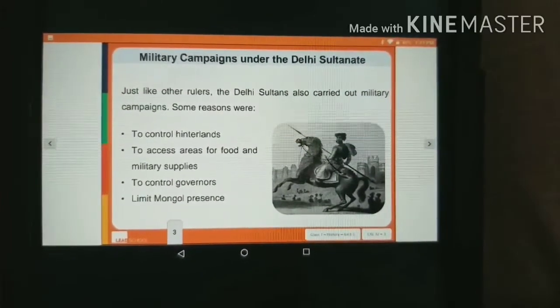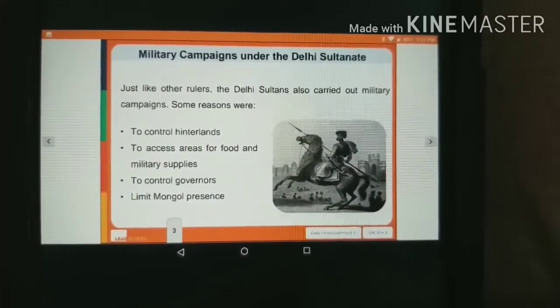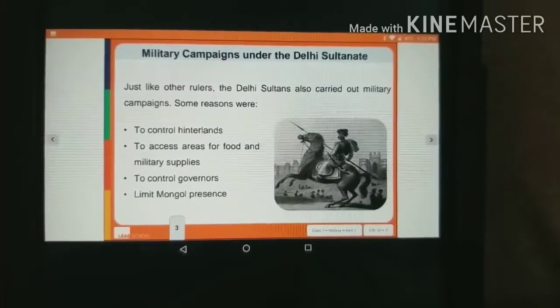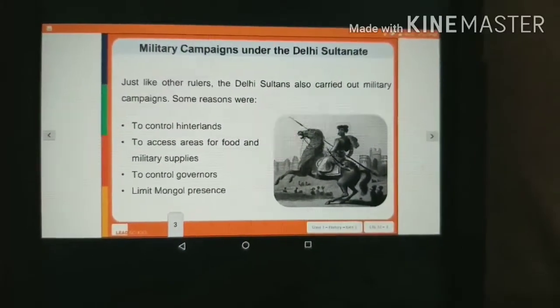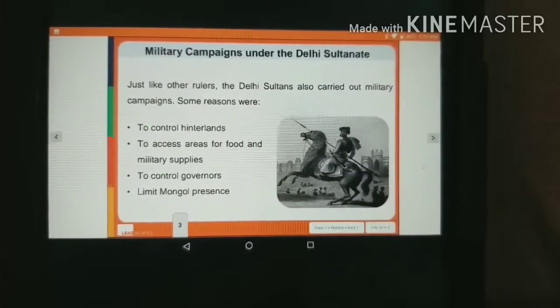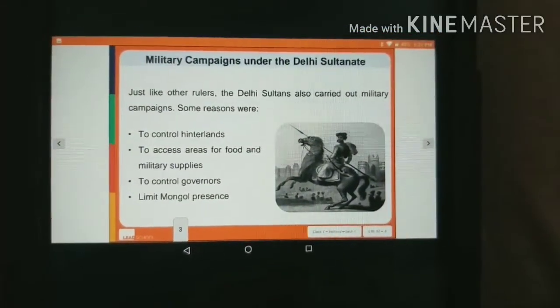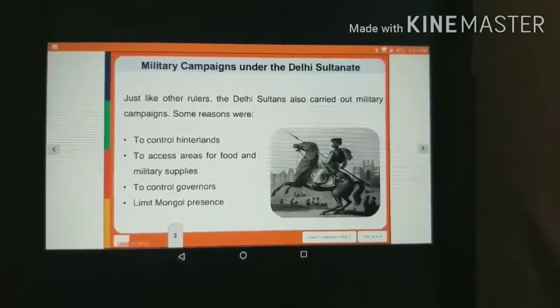Some reasons were to control hinterlands, to access areas for food and military supplies, to control governors, and to limit Mongol presence. We will discuss the Mongols in the last slides.